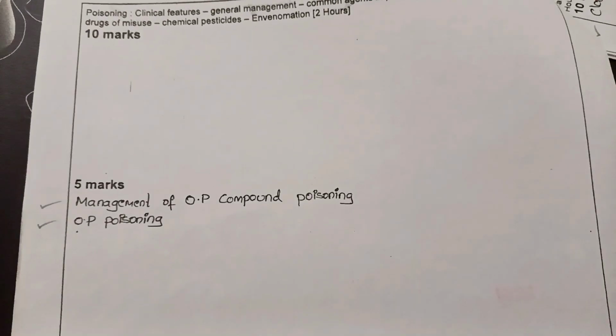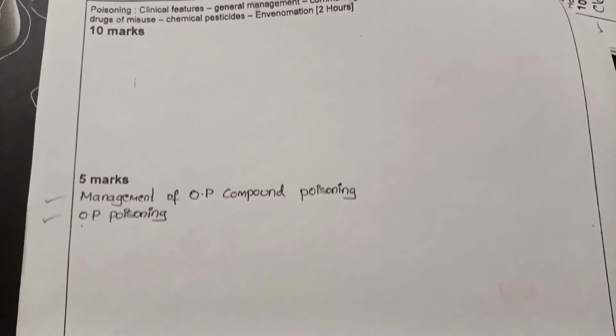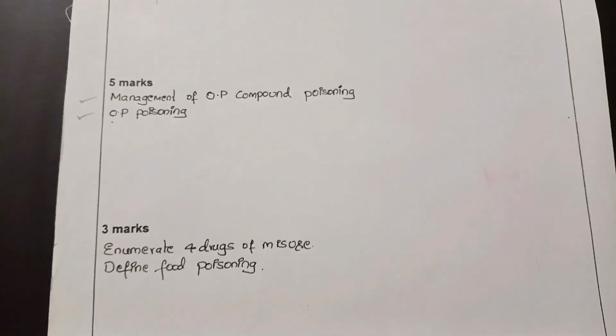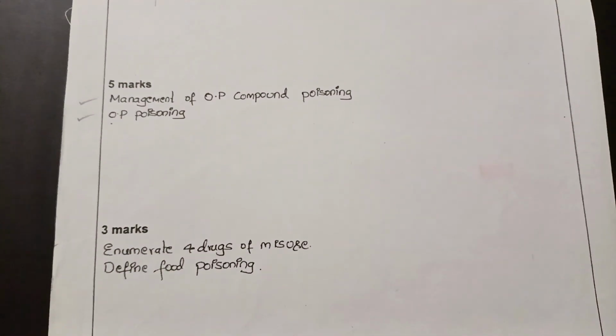So in this chapter there are no 10-mark questions. Moving on to the 5 marks. It's mainly about OP poisoning. Coming to the important 3-mark questions. The first one, enumerate 4 drugs of misuse. Second one, define food poisoning. And this was all about this chapter. Now moving on to the next chapter.